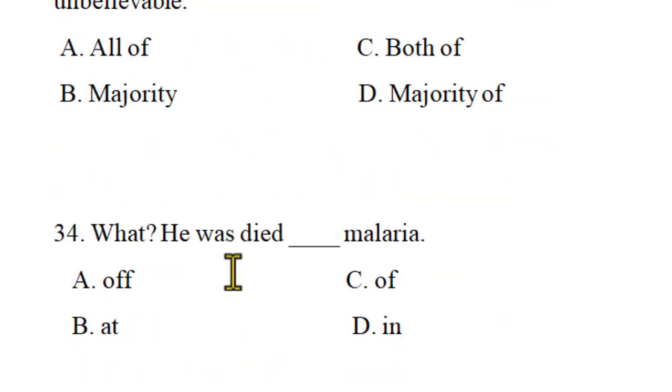She died blank malaria. The question is about adjectives or verbs plus a kind of fixed preposition. Which adjectives go with which fixed preposition? It is "died of." Examples: congratulation of, died of, accused of, interested in, good at, better at, angry with, angry about, fed up with, all fixed prepositions. So "died of malaria."